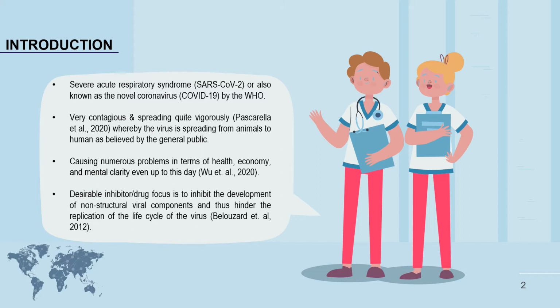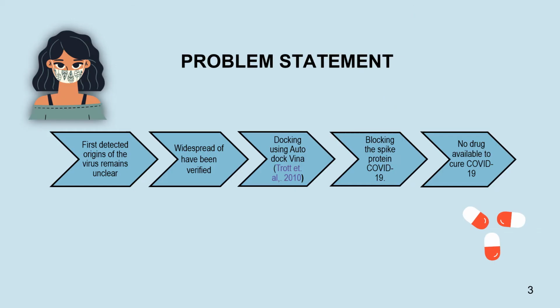The main protease that is applied in my FYP is the 3-chymotrypsin-like protease. The key protease is a large and desirable drug target, mainly to inhibit the development of non-structural components, eventually hindering the replication of the life cycle of the virus. The first origins of the virus remain unclear. The widespread of it across the community nationally has been verified.